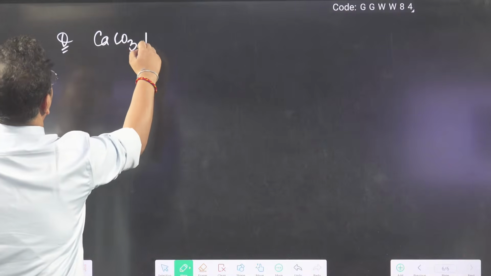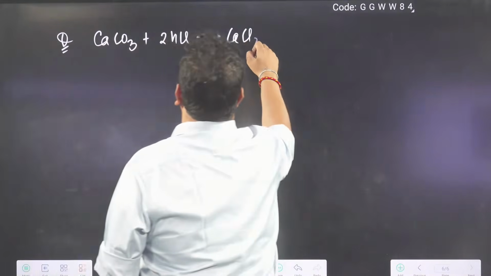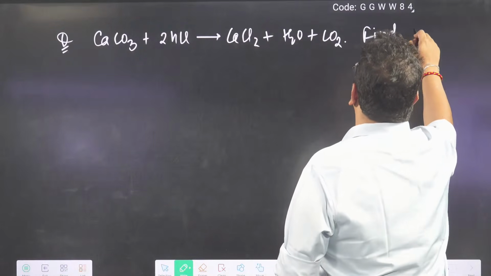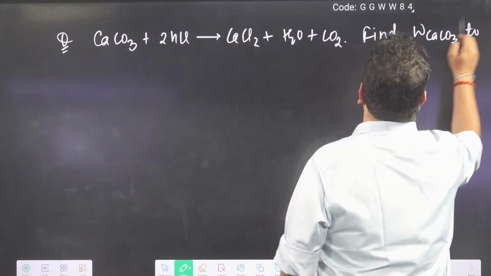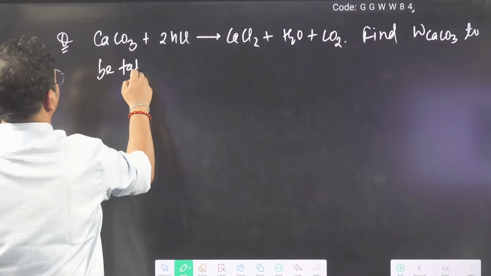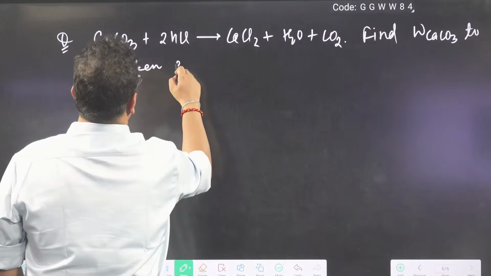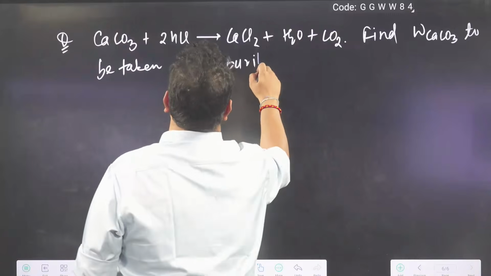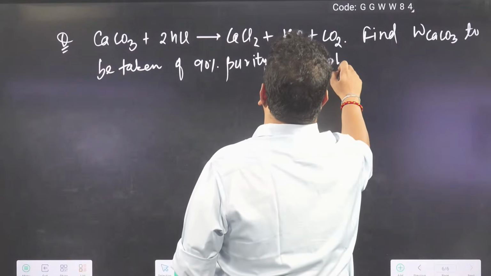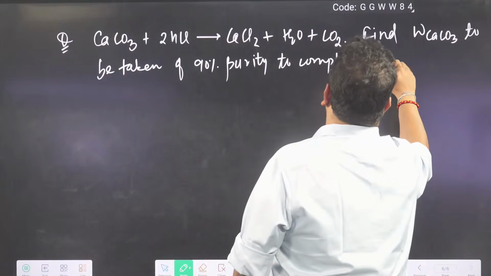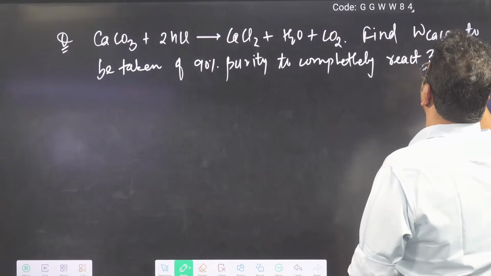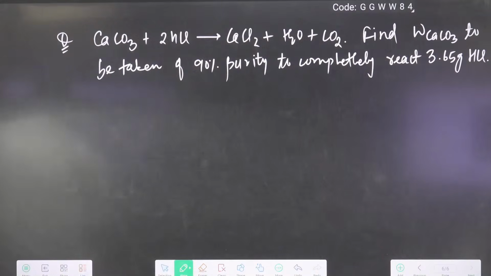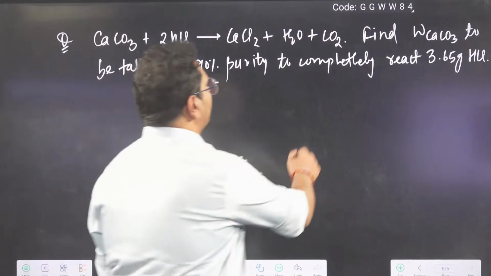Write down CaCO3 plus 2 HCl gives CaCl2 plus H2O plus CO2. Find the weight of CaCO3 to be taken, of 90% purity, to completely react 3.65 gram HCl. I want to completely react 3.65 gram of HCl.